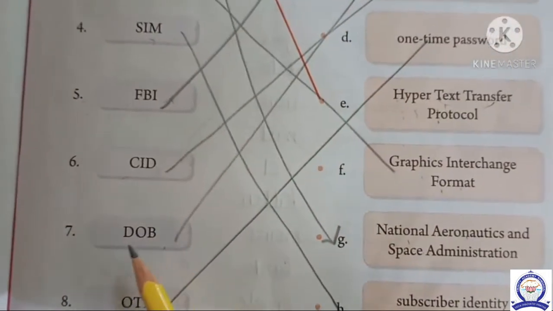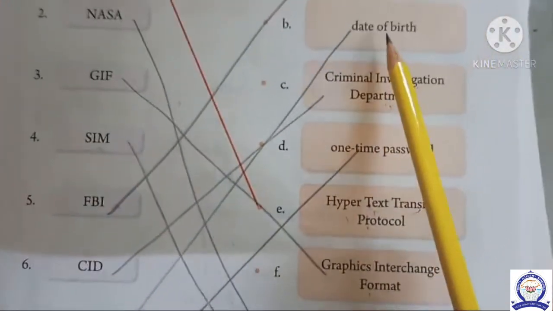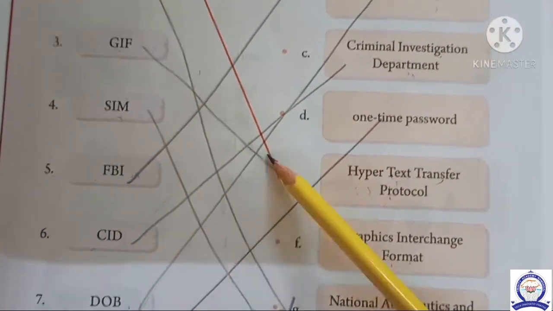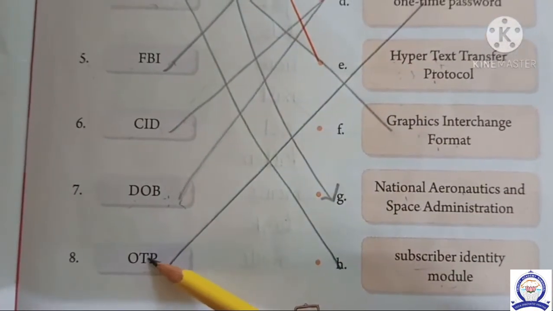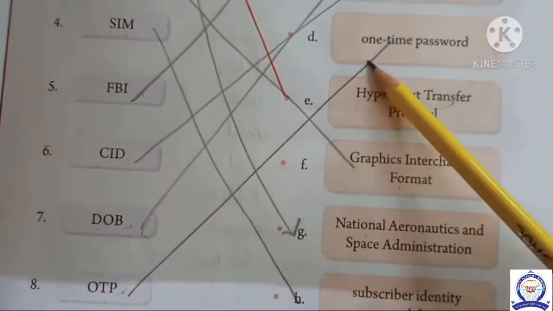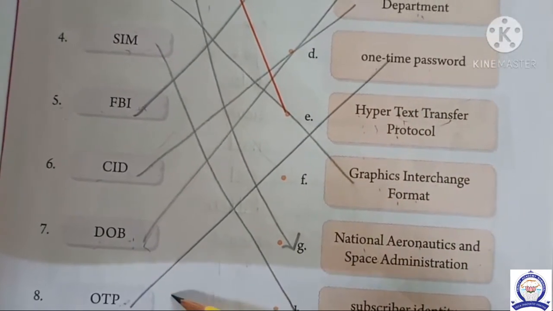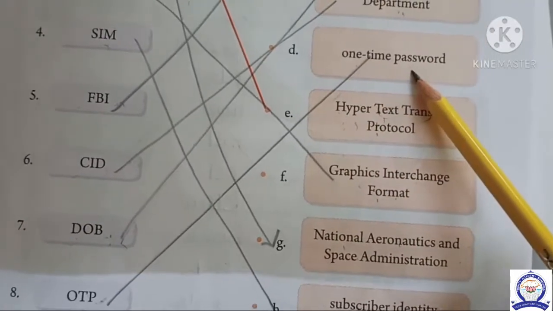DOB. The full form for DOB is Date of Birth. Last one, OTP. The full form for OTP is One Time Password.